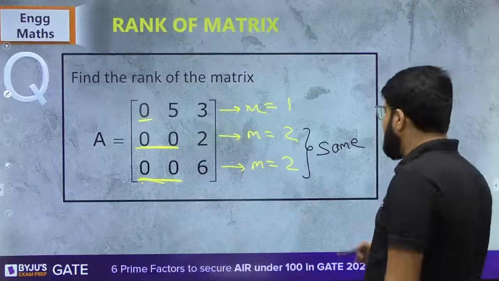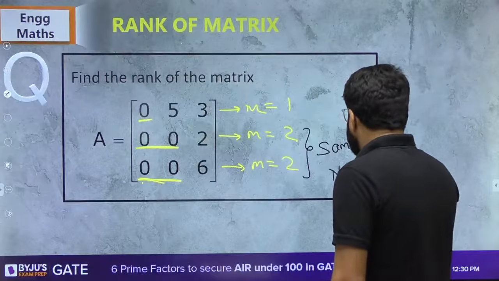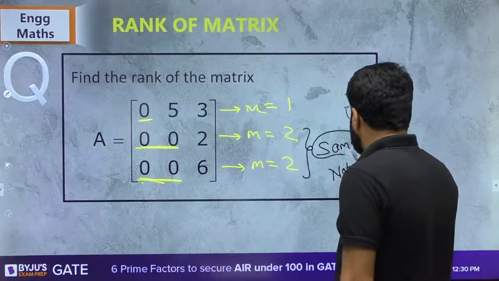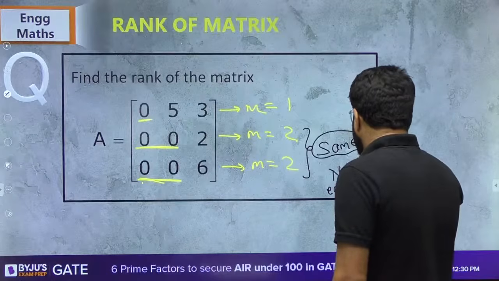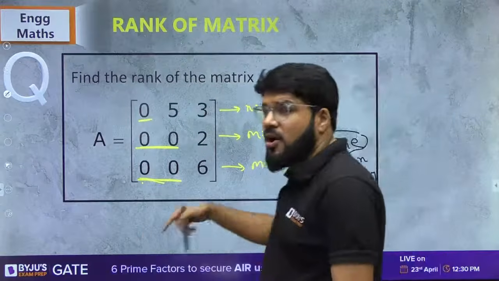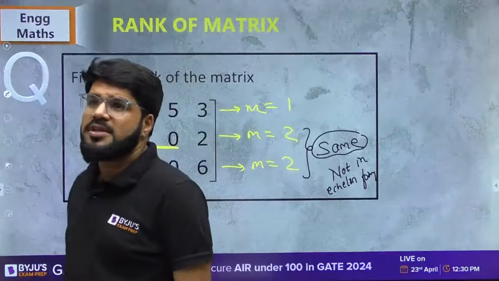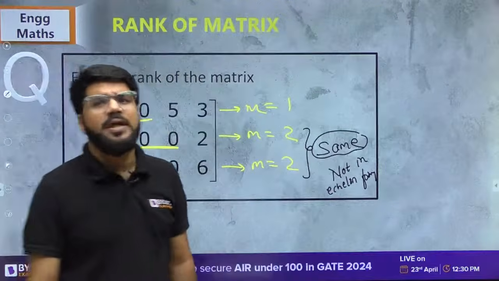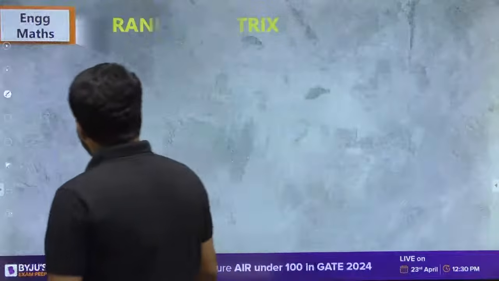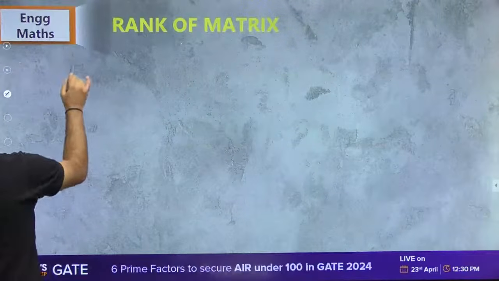And because it is same, this matrix is not in echelon form. So you cannot say that rank is number of non-zero rows. Can you convert this into the echelon form? ठीक है sir, बिल्कुल.